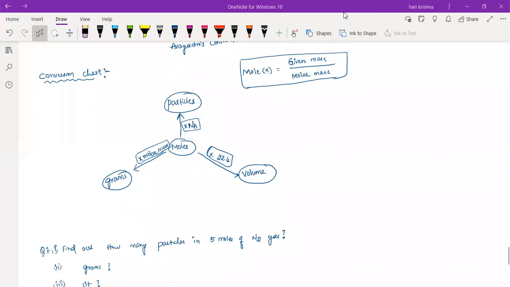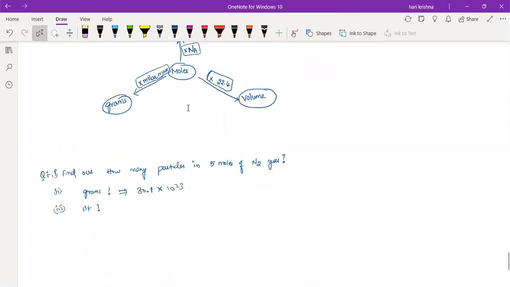10 to the power of 23. Okay. What about the remaining people? This one is the first one, right? 30.1 into 10 power 23. What about the second one? Find out how many grams are present in the 5 moles of N2 gas.